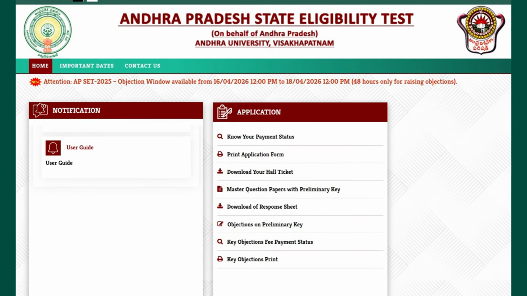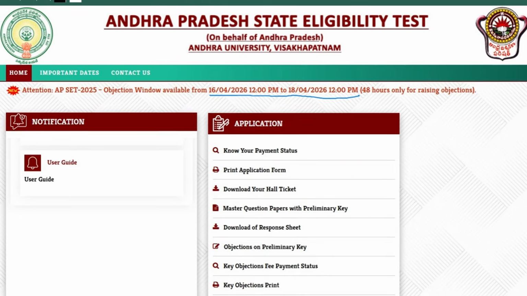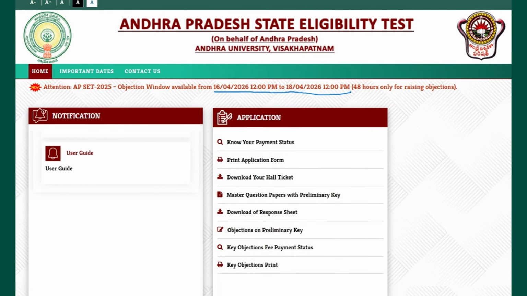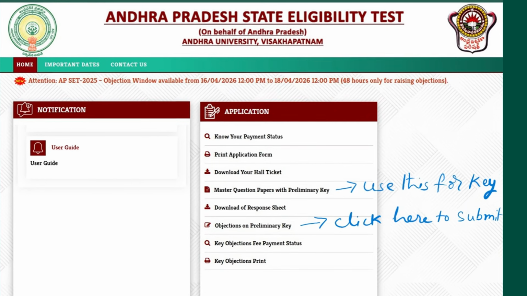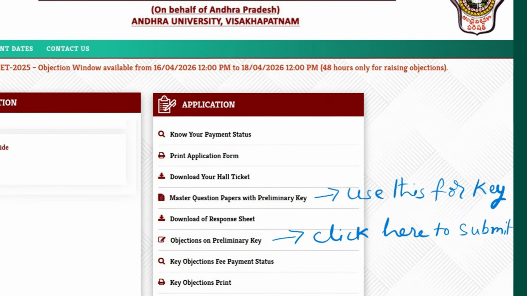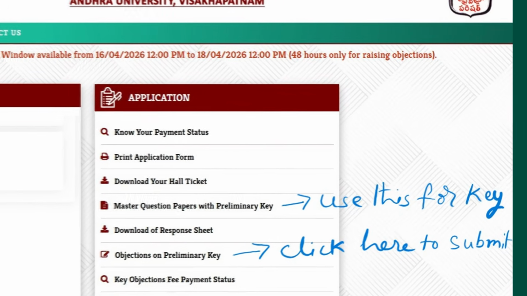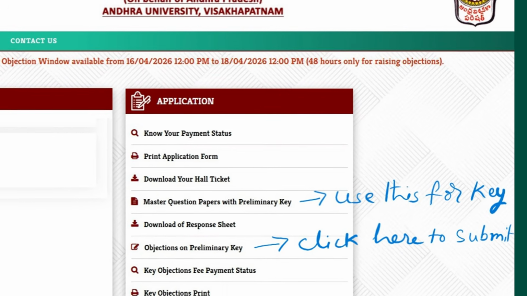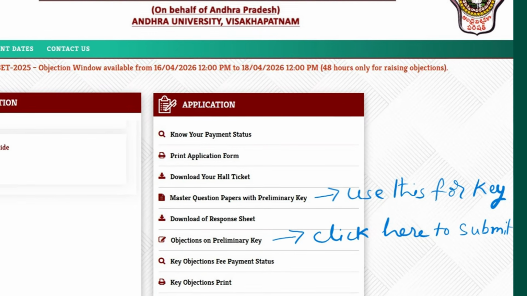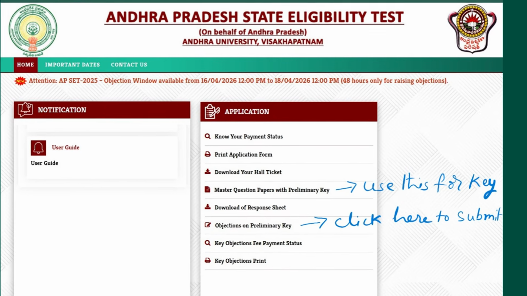AP SET English 2025 exam held during the morning shift on 29th March. The provisional answer key was released yesterday. Please note that the objection window ends on 18th April 2026 at 12 p.m. I have identified 5 questions in paper 1 that I have challenged. I will now go through these questions one by one.